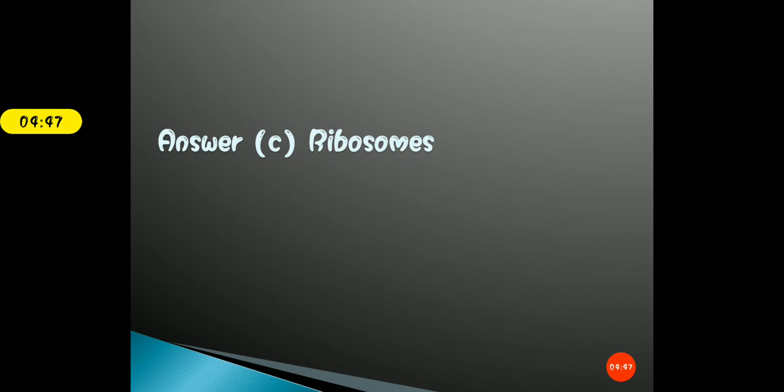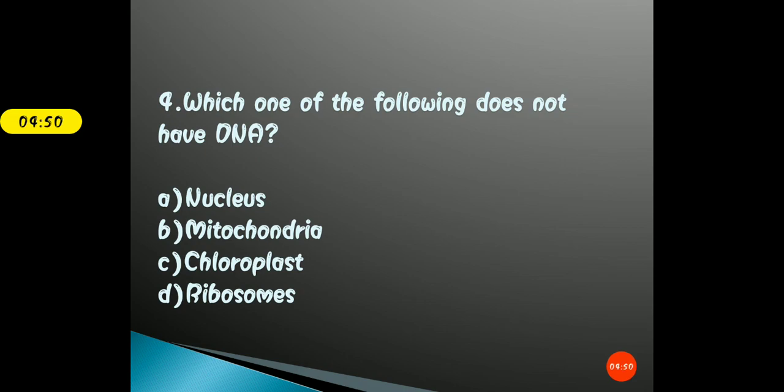Next question is: which one of the following does not have DNA? You know the full form of DNA, that is deoxyribonucleic acid. So which of these does not have its own DNA? The options are A, nucleus, B, mitochondria, C, chloroplast, and D, ribosomes. I think this is an important question. If you are clear with the concept of what is nucleus, mitochondria, chloroplast, and ribosome, then these questions are very easy for you. It is just revision. Think on the options, take your time, and mark the right answer.